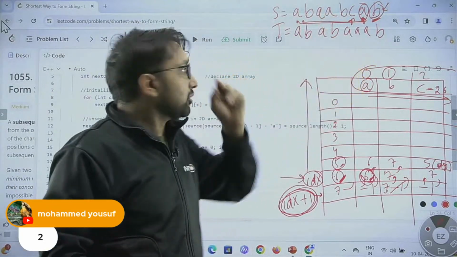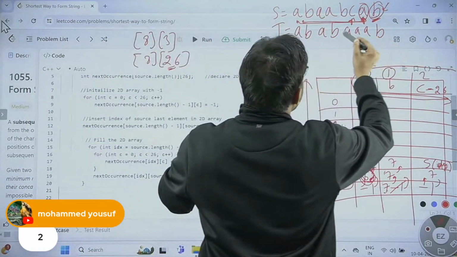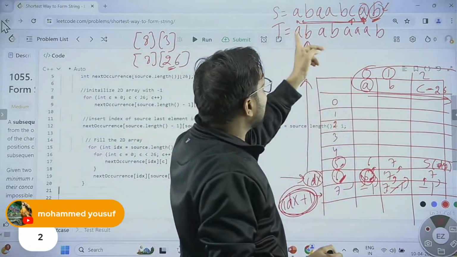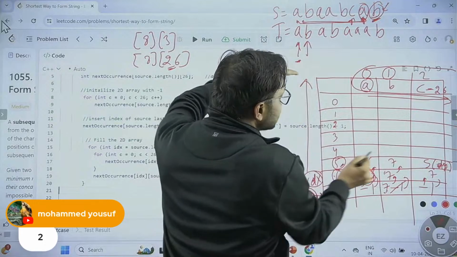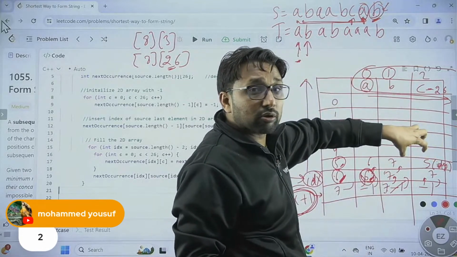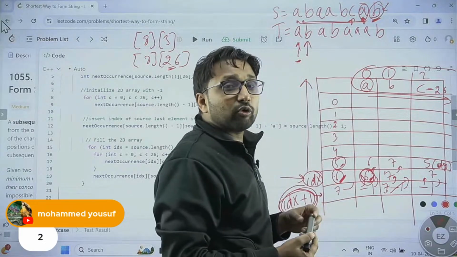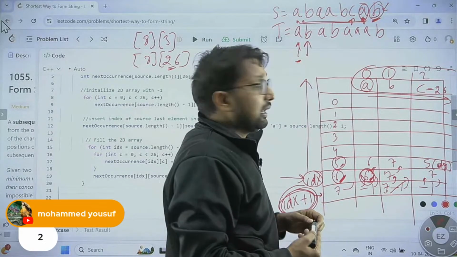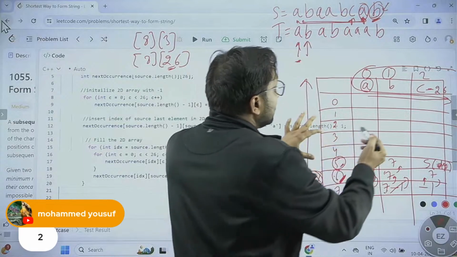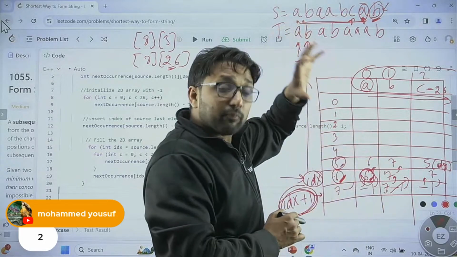So what is the second part? In the second part, you need to pick one by one character from the target. From the target, keep picking one by one character and keep checking, is that present in the table or not? How will I find out that it is not present in the table? There is one important question over here.